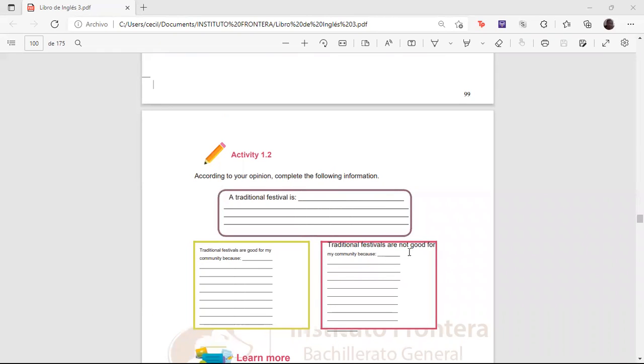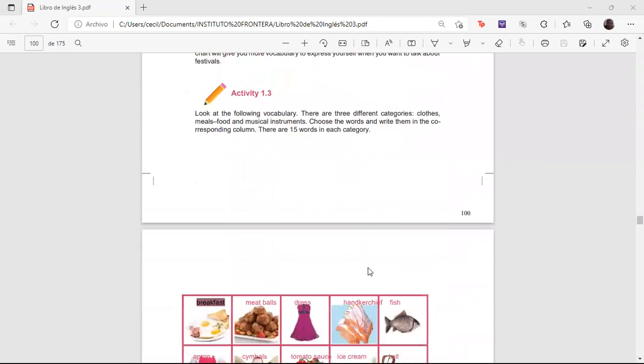Traditional festivals are not good for my community. Probably there's something not very good for your community. It's a positive about the good one. Well, you're going to write down something that's not good enough for your community to make this kind of festival. Well, write it down. If there's nothing bad for this kind of festivals to be part of your community, don't write it down. Let it be, okay? So we're going to continue.